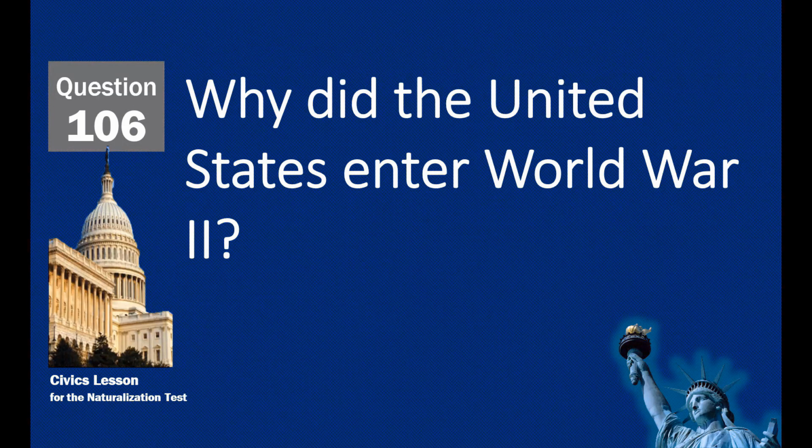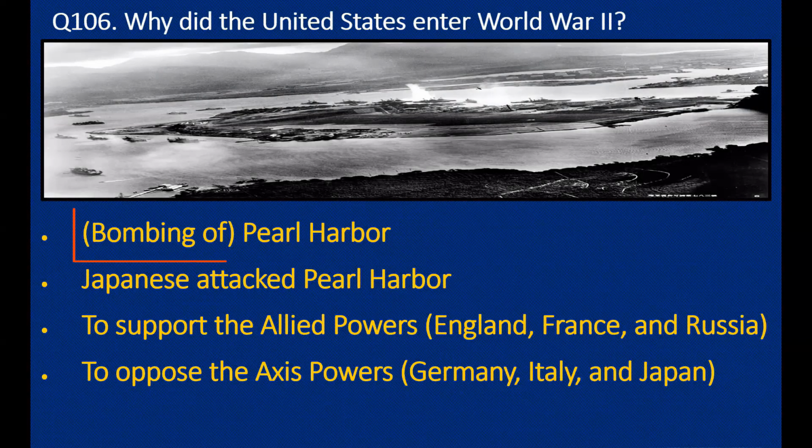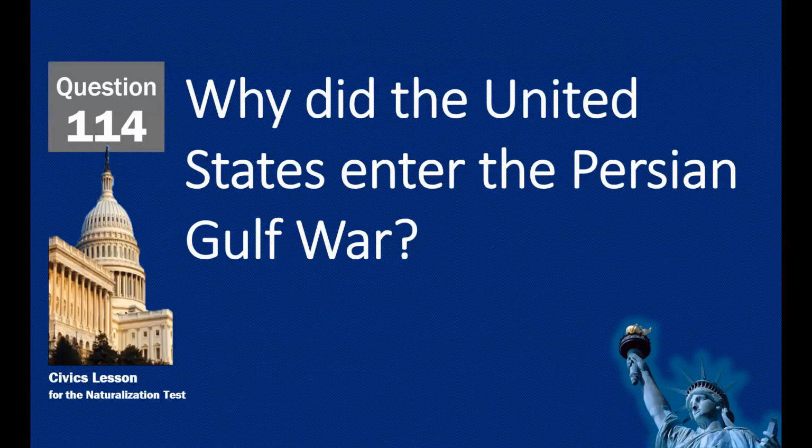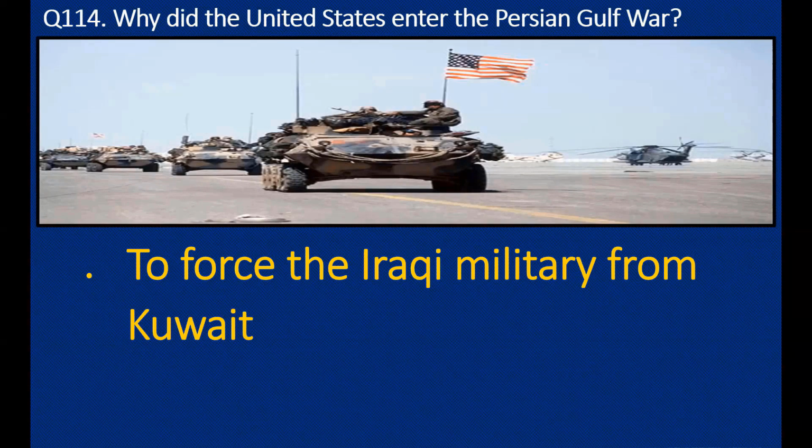Why did the United States enter World War II? Bombing of Pearl Harbor. Why did the United States enter the Persian Gulf War? To force the Iraqi military from Kuwait.